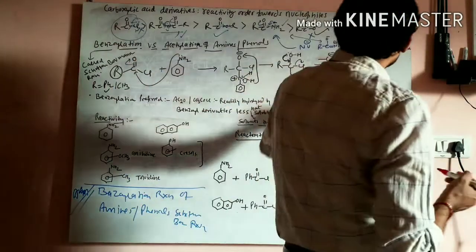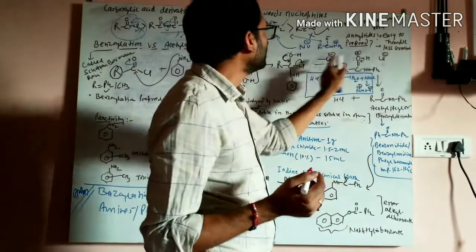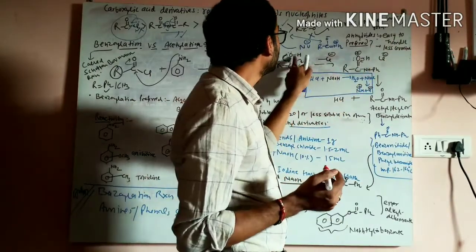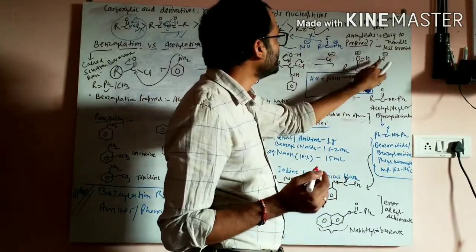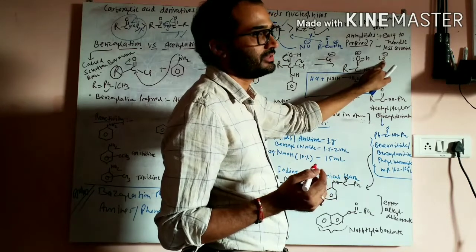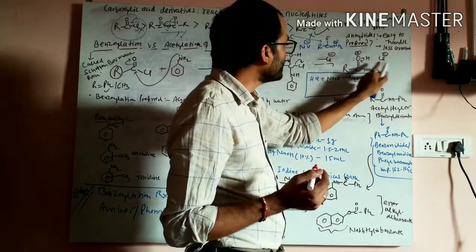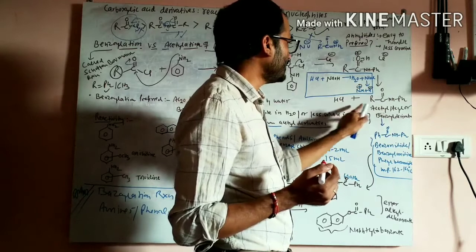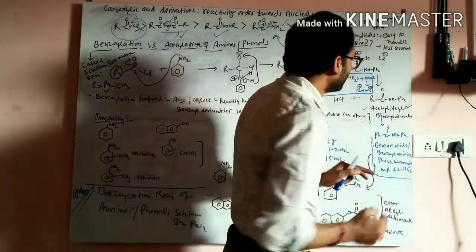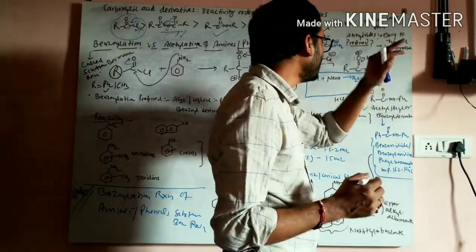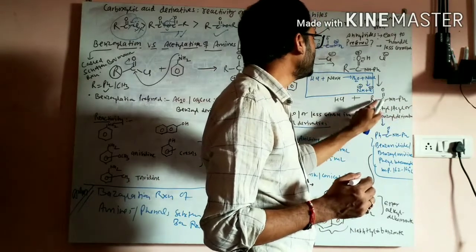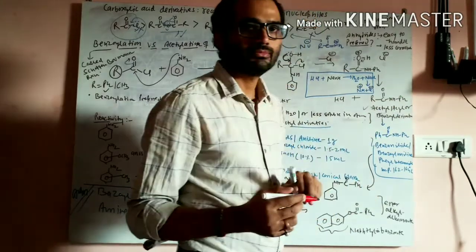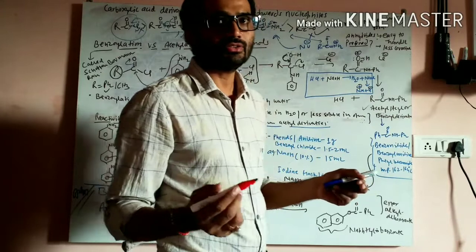Now see here. Cl minus is a leaving group, and it becomes C double bond with a positive charge. Then Cl minus can act as a base, accept this proton, and be released as HCl, and this is the product. If this is CH3, this is called acetyl derivative or acyl derivative, and if this is a Ph group, this is called benzoyl derivative. So benzoylation and acetylation are similar.